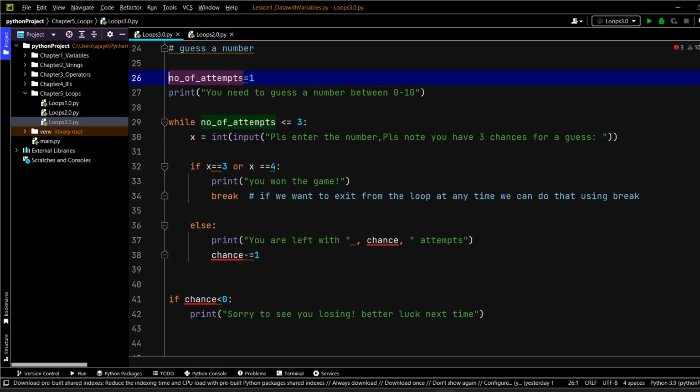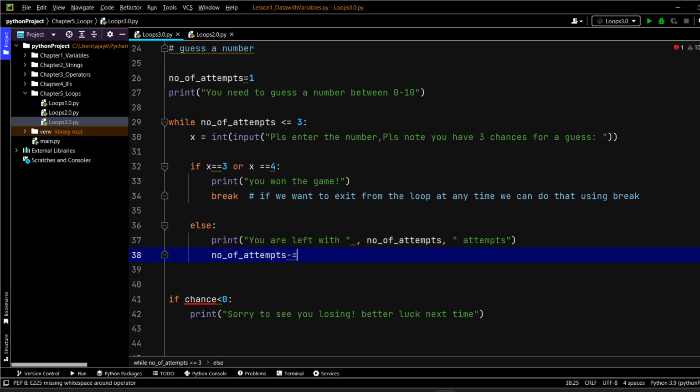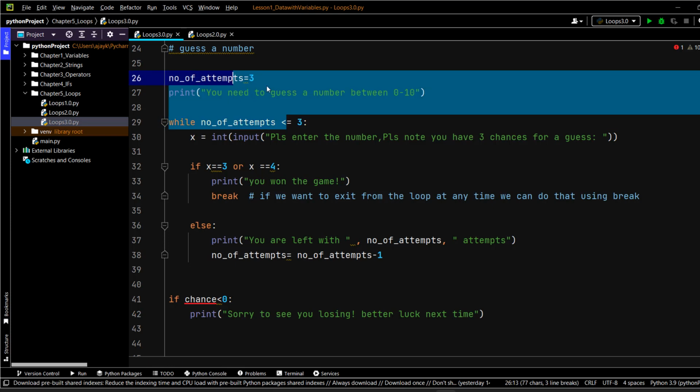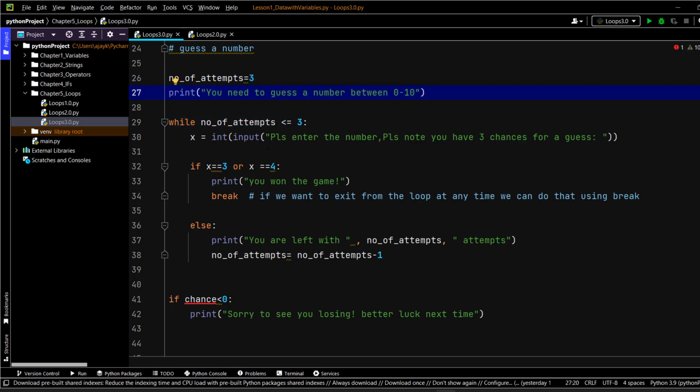So see, the number of attempts is this, and now what we are going to do is, since I'm directly using the number of attempts, I guess I can use it here. This time I just write number of attempts minus 1. Is this correct or not? Number of attempts should actually start from 3, because the first time it's going to be 3, then 3 minus 1 is 2, and then 2 minus 1 is 1, then 0.